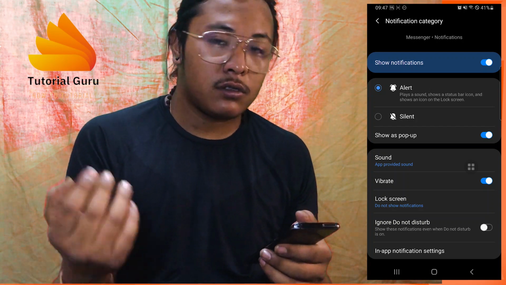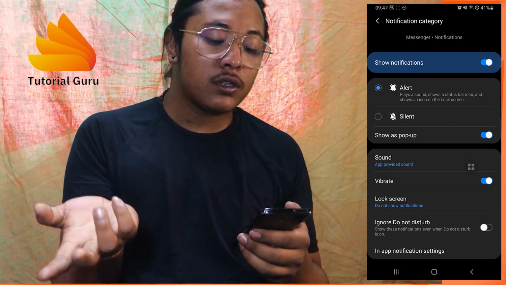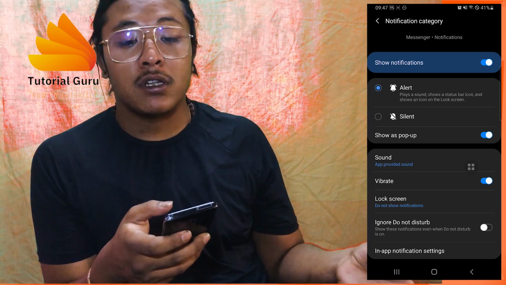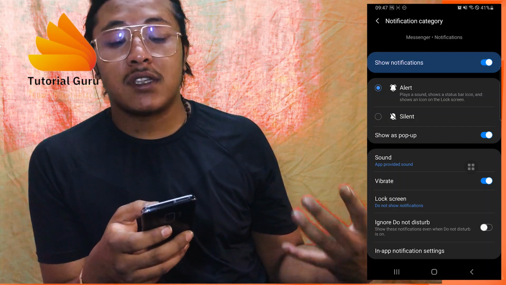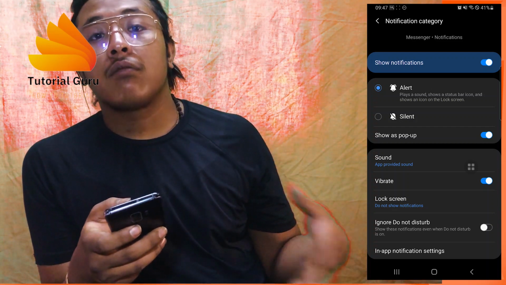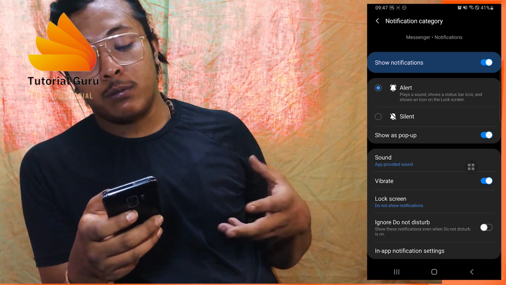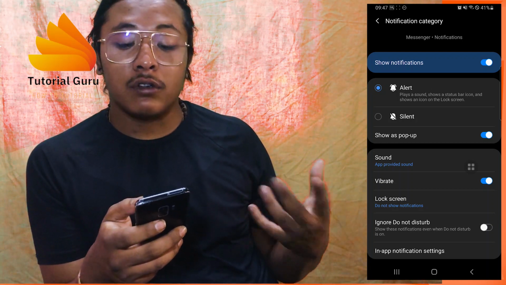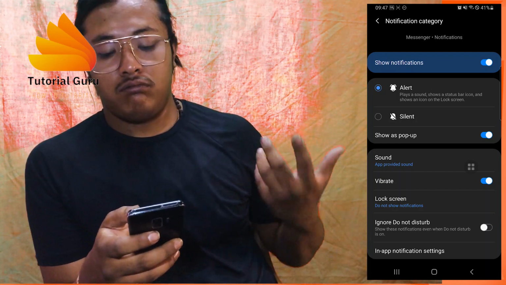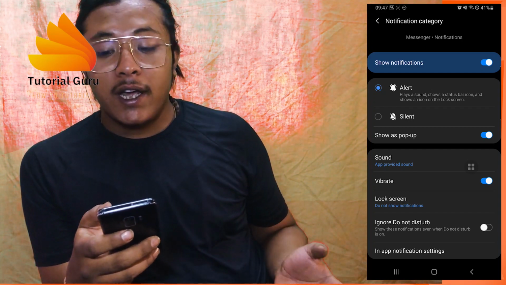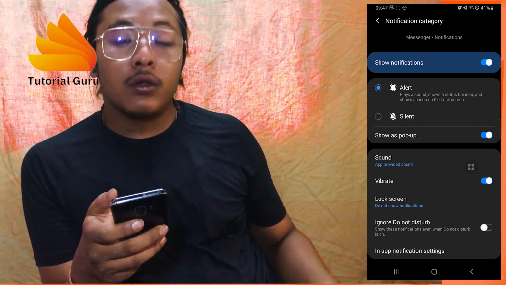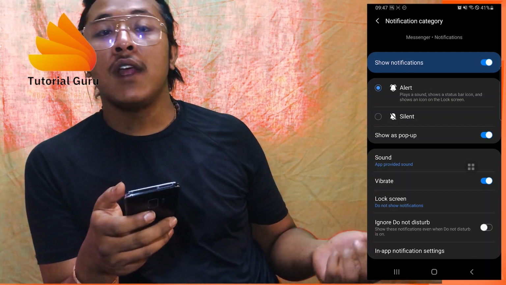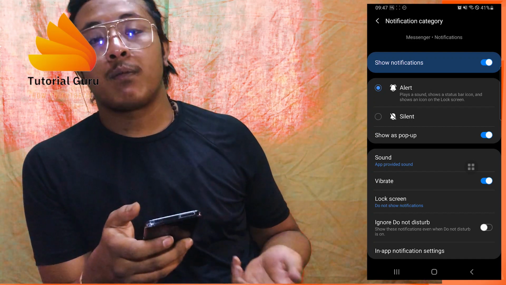But if it's not fixed, and after going through all of this process there is still a problem, or you're not getting the sounds, notifications or ringtone from Messenger, try reinstalling the app or restarting your device. That may solve many of the errors that are being caused on your phone by Messenger. It will clear some of the memory and some of the lags on the service side, and from a fresh start, there will be some improvement, I guess. But if not, there might be a problem with your hardware. You can go to a nearby shop or the service center of your phone to check what's up with your phone. And if there's a problem with your hardware, then it's not a problem with your software.